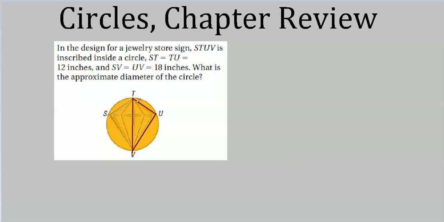I drew in the important lines. Here's the long diagonal, which is the diameter. We have an inscribed triangle in which one side is the diameter. That means that the diameter has to be the hypotenuse of a right triangle.